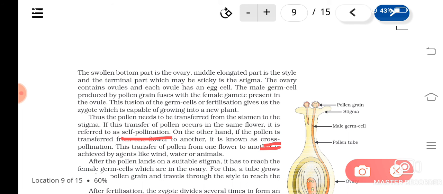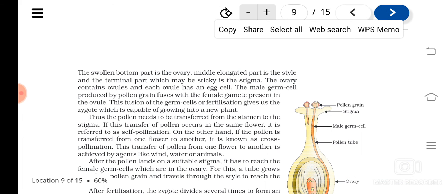The pollination takes place between two different plants, you can see. Understood? Means from the anther of one flower of one plant to the stigma of another flower of another plant. Then it is known as cross pollination, isn't it? So this transfer is achieved by various agents like wind, water, animals, etc. They act as various agents in transferring the pollen grains.